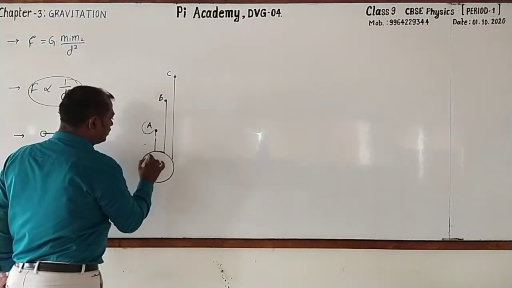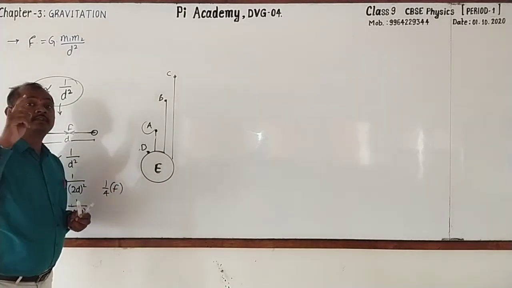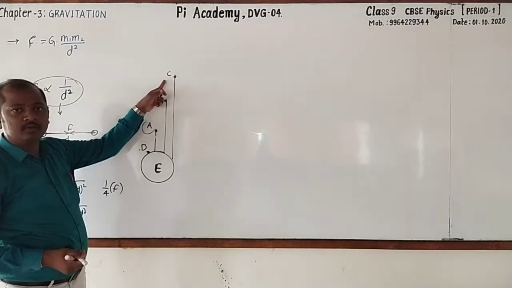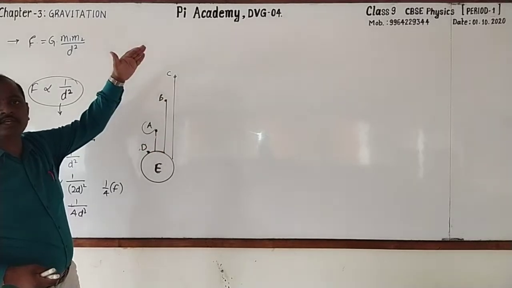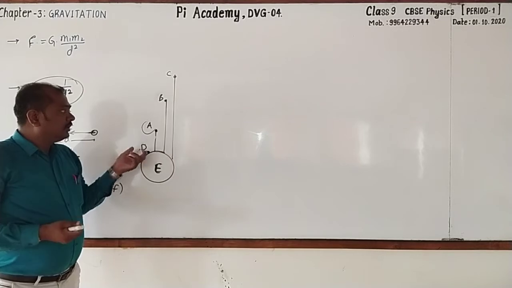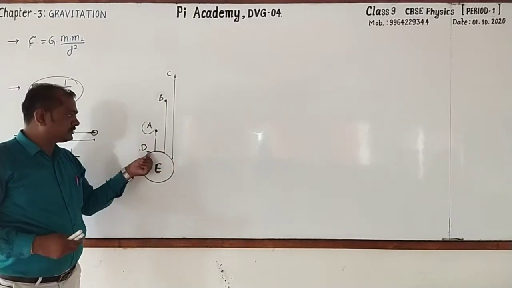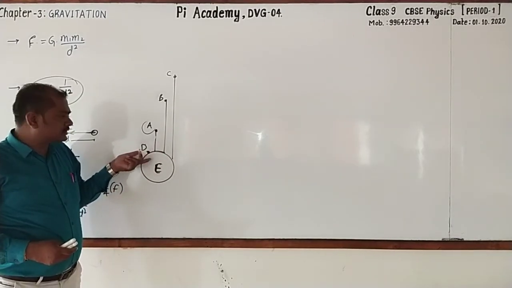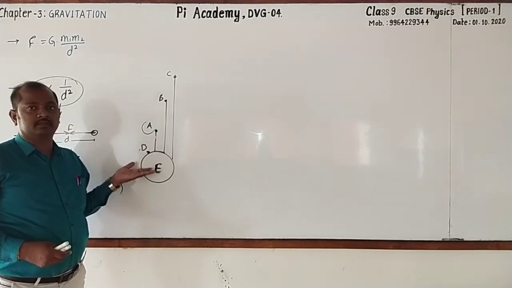I go for taking one more position. See that this is D. Where the gravitational force is least, it is when the object is at the position C. Okay, the reason is the distance is more. As the distance increases, the gravitational force decreases. And now among these four, where the gravitational force is maximum, it is on the surface of the earth. Got it? Because the distance is least, that is nothing but distance is equal to the radius of the earth.